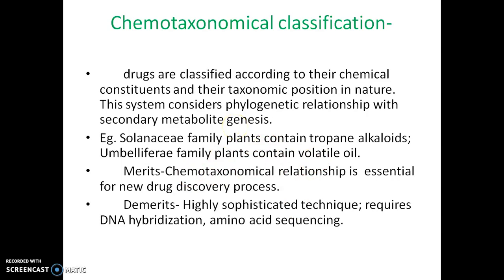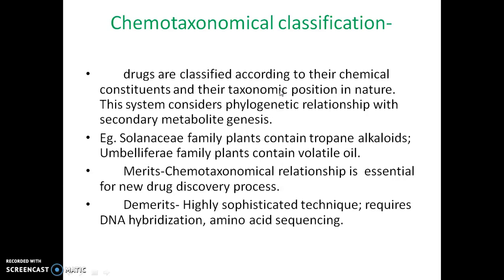In this system, we mainly focus on the secondary metabolites and their systematic arrangement in nature. The drugs are classified according to their chemical constituents and their taxonomic position in nature. This system considers the phylogenetic relationship with the secondary metabolite genesis.